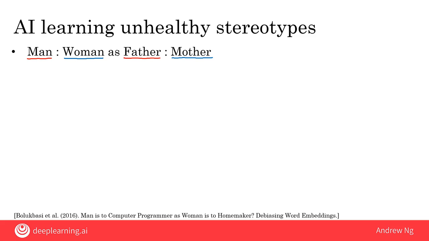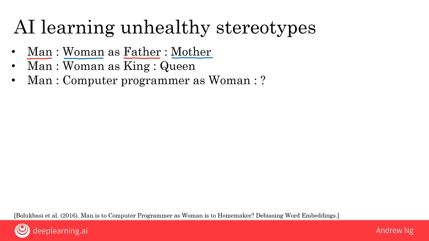If you ask it man is to woman as king is to what, then the same AI system will say as king is to queen, which again seems reasonable relative to the way these words are used on the internet. The research has also found the following result, which is that if you ask it man is to computer programmer as woman is to what, the same AI system would output the answer woman is to homemaker. And I think this answer is really unfortunate.